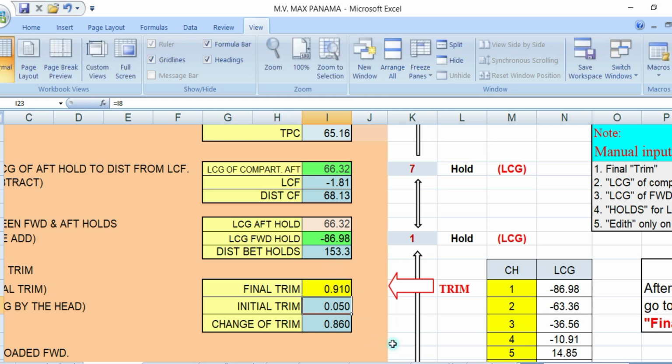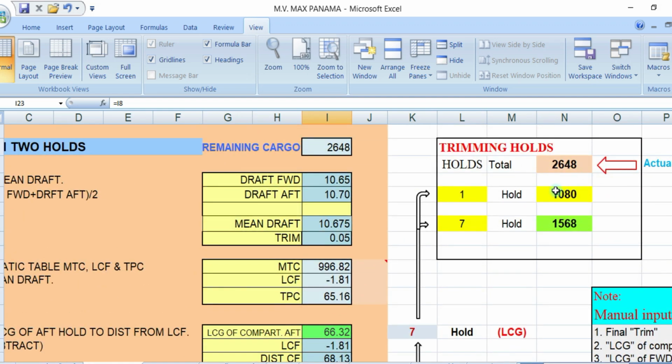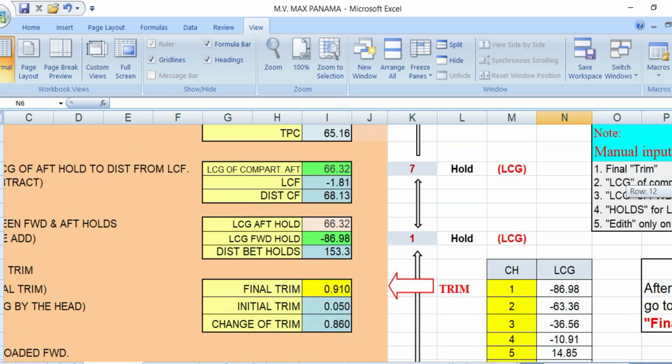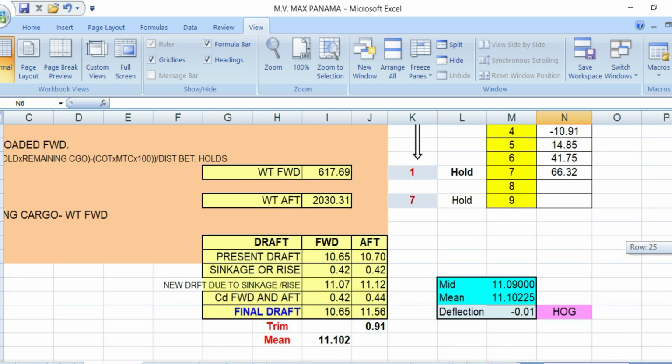And how much would your forward draft be, hold number one, how much would you load? So let's say it says here 618, 618, and your hold number 7 is 2030. Got here, and your forward draft will be 10.65 and your aft draft will be 11.56.